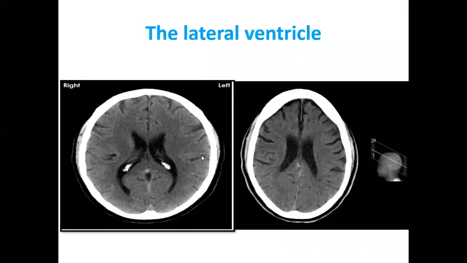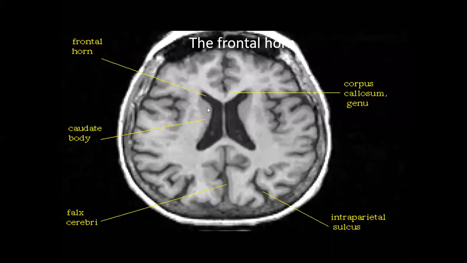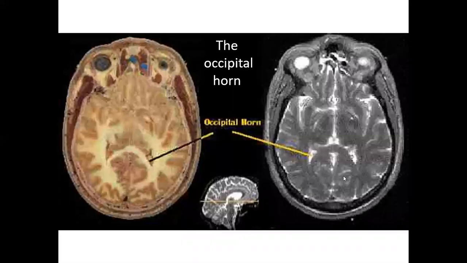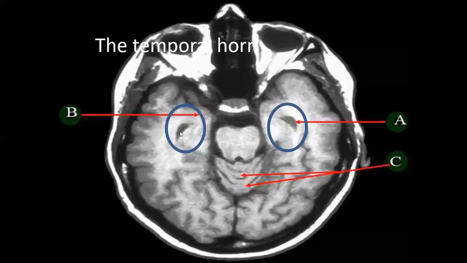This is the lateral ventricles. You can see here in the CT scan, the body of the lateral ventricle, and this is the frontal horn. This is the occipital horn. You can identify the CSF space and ventricles better in the T2. Then this is the temporal horn, the lower part. We can see the temporal horns here.